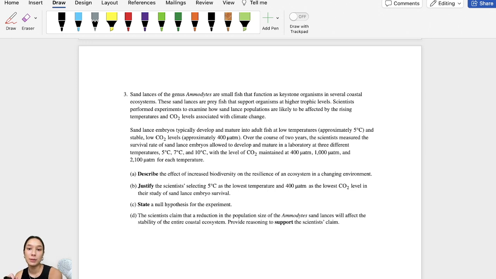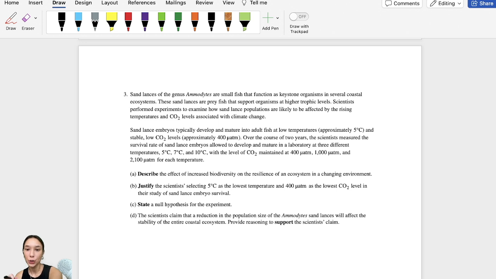Sand lance embryos typically develop and mature into adult fish at low temperatures around 5 degrees and stable low CO2 levels at approximately 400 ATM. Over the course of 2 years, the scientists measured the survival rates of sand lance embryos allowed to develop and mature in a laboratory at 3 different temperatures, 5 degrees, 7 degrees, and 10 degrees, with the level of CO2 maintained at 400, 1,000, and 2,100 ATM for each temperature.